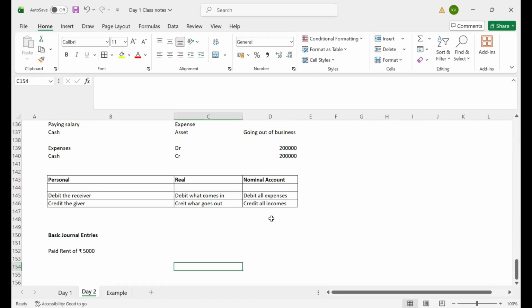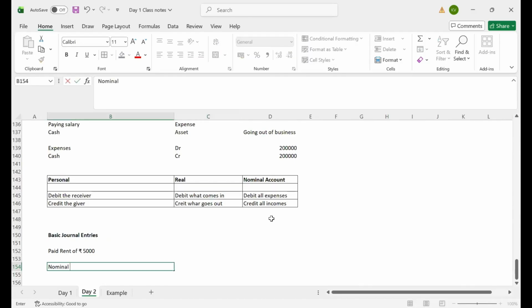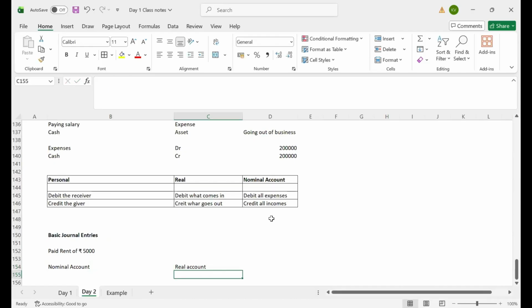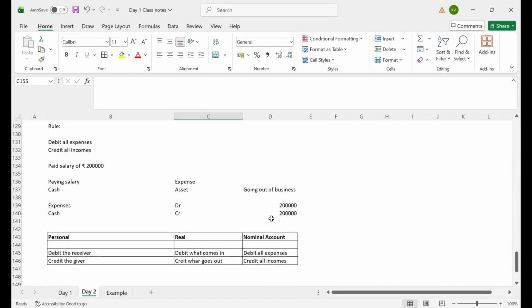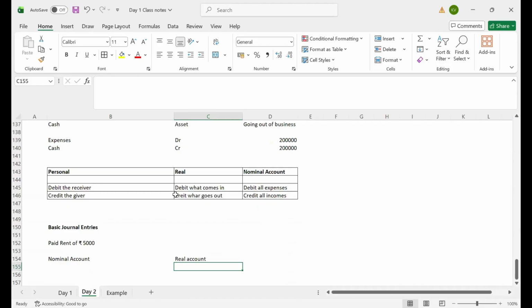Why nominal account and real account? Let me tell you. Nominal account says debit all expenses and credit all incomes. And the real account rule says debit what comes into our business and credit what goes out of the business.